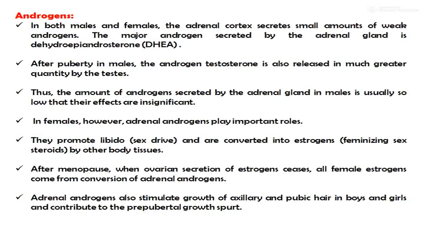Now next one is the androgens. In both males and females, the adrenal cortex secretes small amounts of weak androgens. The major androgen secreted by the adrenal gland is dehydroepiandrosterone. After puberty in males, the androgen testosterone is also released in much greater quantity by the testes. Thus, the amount of androgens secreted by the adrenal gland in males is usually so low that their effects are insignificant. In females, however, adrenal androgens play an important role.